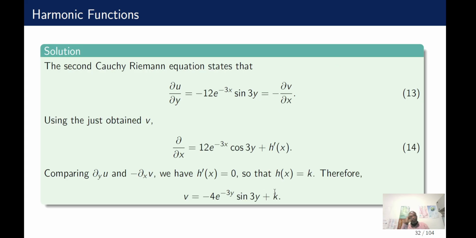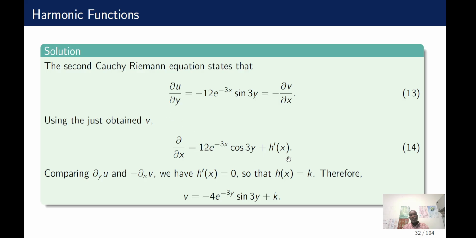So the first Cauchy-Riemann equation is satisfied. The second one states du/dy is equal to minus dv/dx. We have du/dy, so this is going to be equal to dv/dx. We use the v which we have just obtained to get dv/dx, differentiating the last expression.